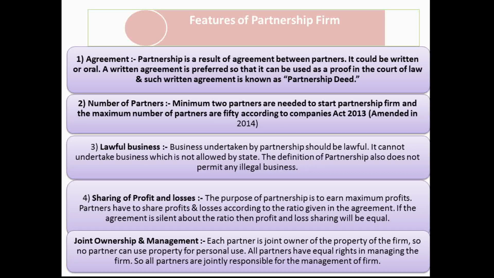Number of partners. A minimum of 2 partners are needed to start the business and the maximum is 50 according to the Companies Act 2013, amended in 2014. Why is it the Companies Act? Because the partnership comes under privatization, so it has to follow the rules and regulations of the Companies Act 2013. As per that, there are a maximum of 50 members for the partnership firm. They cannot admit more than 50. The limit is up to 50.